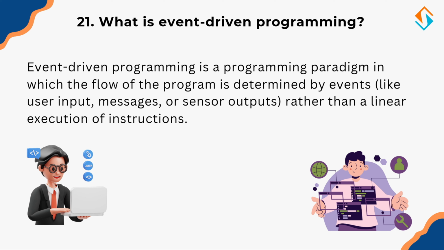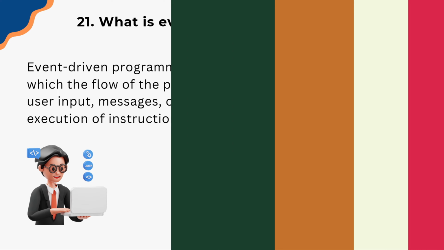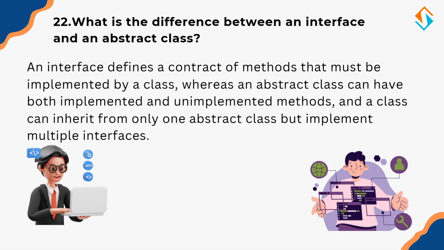Now let's shift to a topic in object oriented programming: understanding interfaces and abstract classes. So, what is the difference between an interface and an abstract class? In object oriented programming, both interfaces and abstract classes define blueprints for other classes, but they serve different purposes. An interface defines a contract that a class must adhere to. It only contains method signatures, no implementations. A class that implements an interface must provide its own implementations for all defined methods.